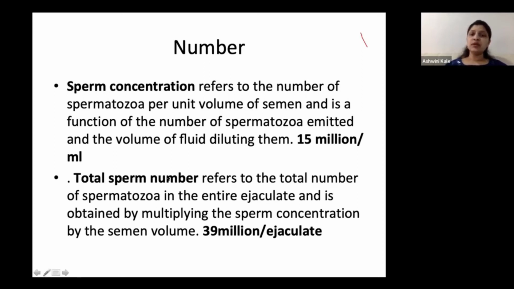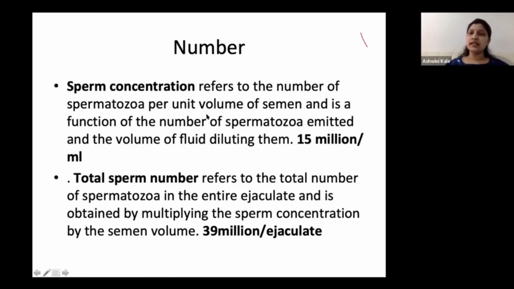Now the total sperm number is nothing but the total number of spermatozoa in the entire ejaculate. That is 39 million per ejaculate. Sorry, this is the total sperm number, and sperm concentration would always be per ml.